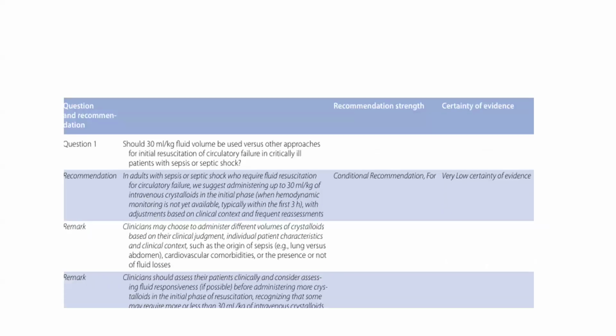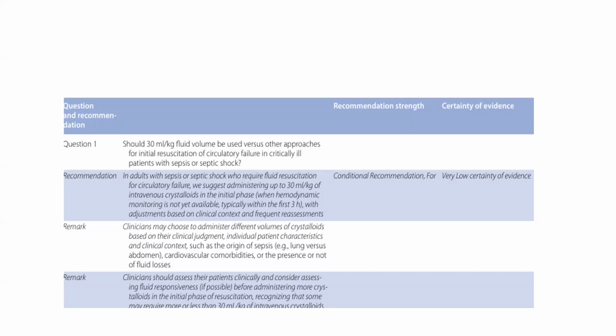Now we'll see the recommendations in sepsis. If the patient is in sepsis or septic shock and requires fluid resuscitation, then it is advisable to use 30 ml per kg of intravenous crystalloid in the initial phase when hemodynamic monitoring is not yet available, typically within the first 3 hours.